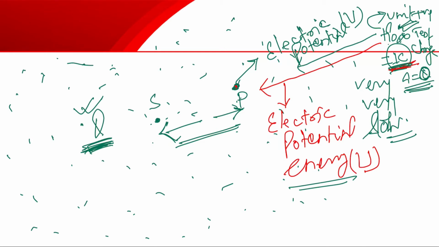For that, we bring 1 coulomb charge from infinity to a particular point in an electrostatic field. That is said to be electric potential. And bringing it from point P to point S is said to be electric potential difference.